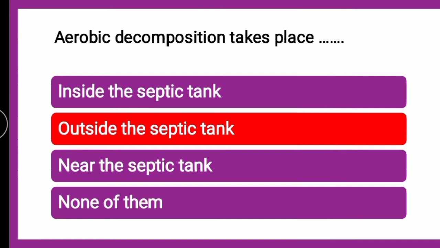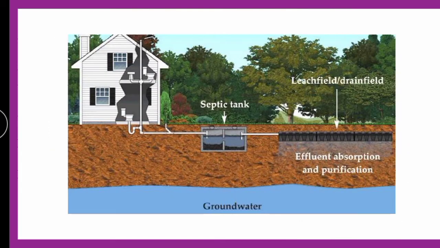As we have seen in the earlier question, the solid is treated by anaerobic decomposition and converted to sludge. In the same way, the supernatant liquid is removed out of the septic tank through the effluent, and it is absorbed and purified into the nearby land, where superficial drainage is made and the liquid is spread over the area.